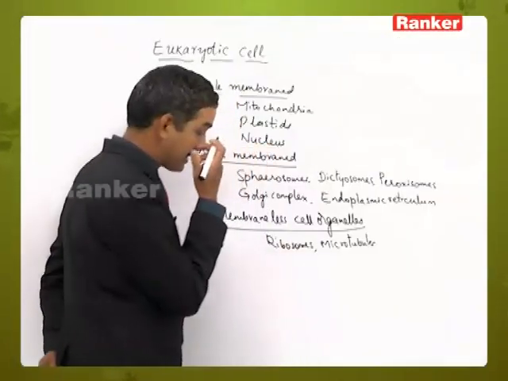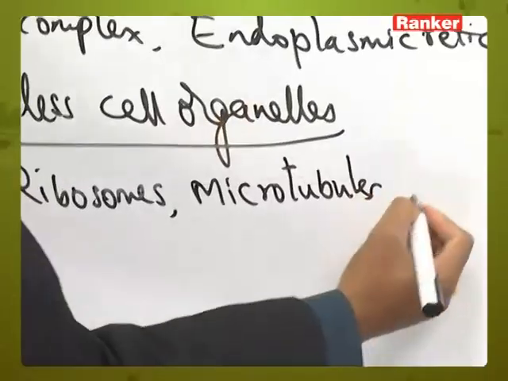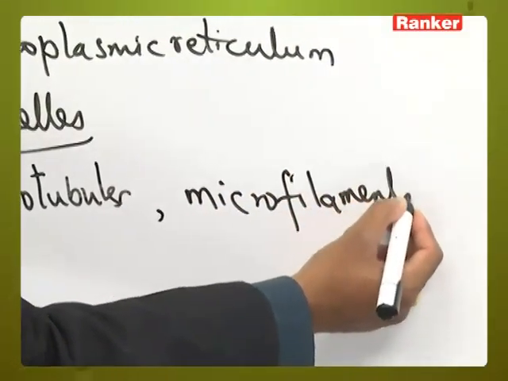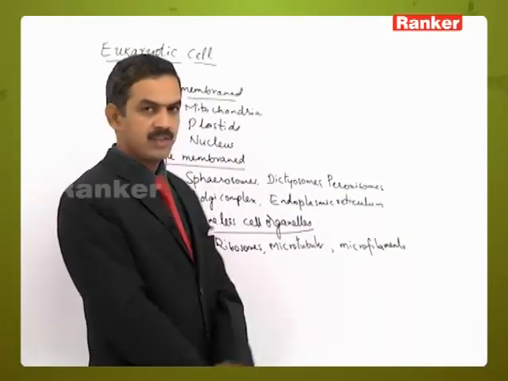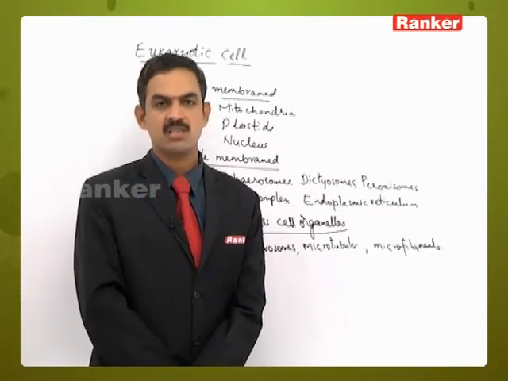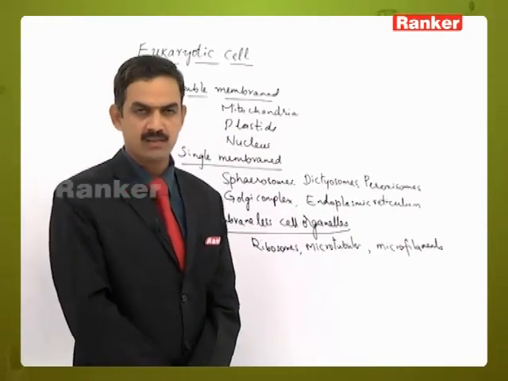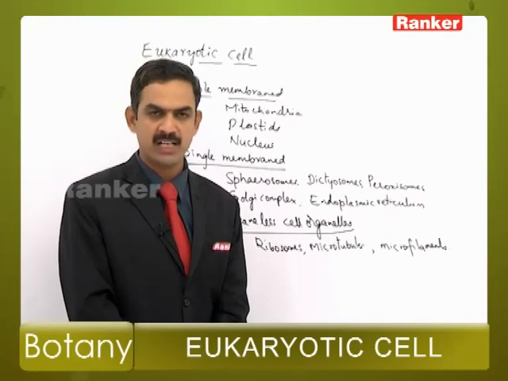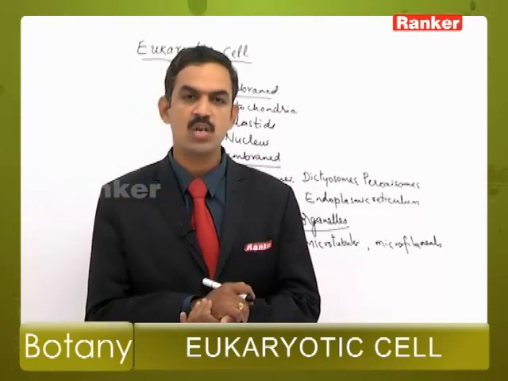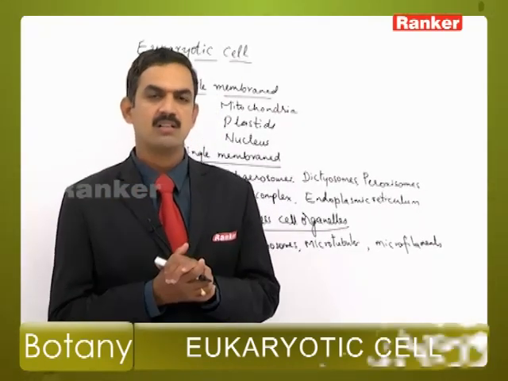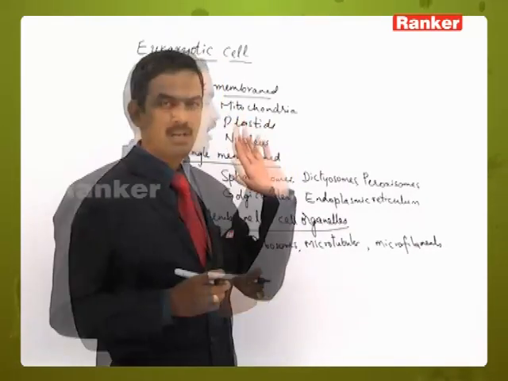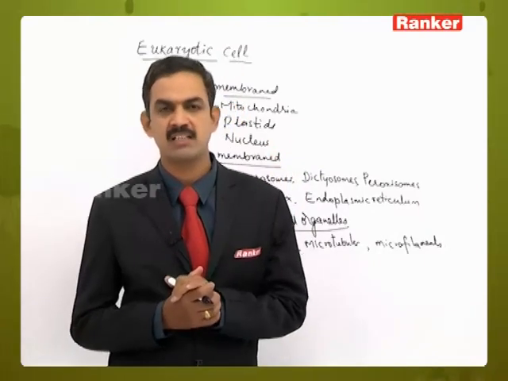Actually we should not consider them as cell organelles but as cellular contents. These include microtubules, microfilaments, and in some cases the centrosome and centrioles present in the animal cell. These structures do not have an envelope around them. There is one more structure present inside the nucleus, called the nucleolus, which also has no membrane around it.